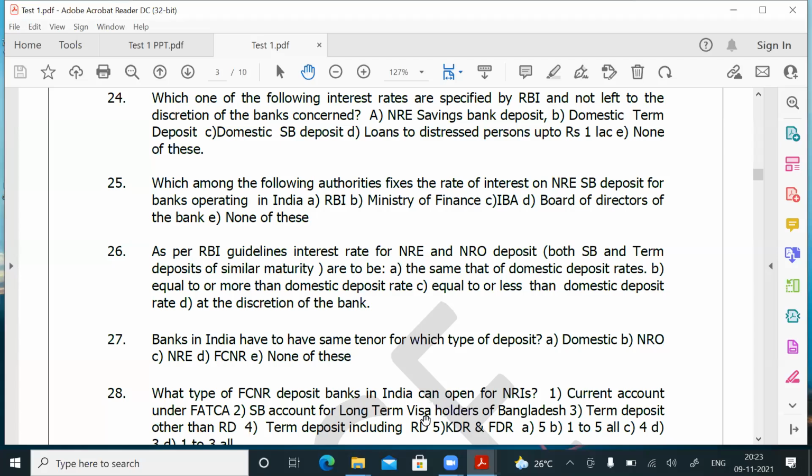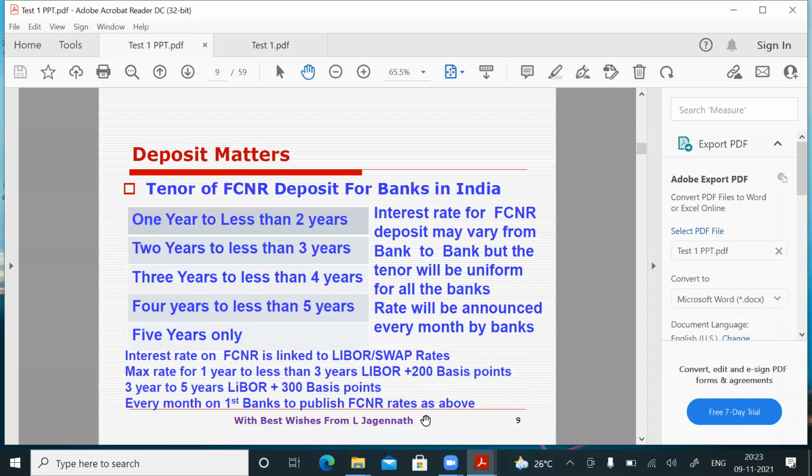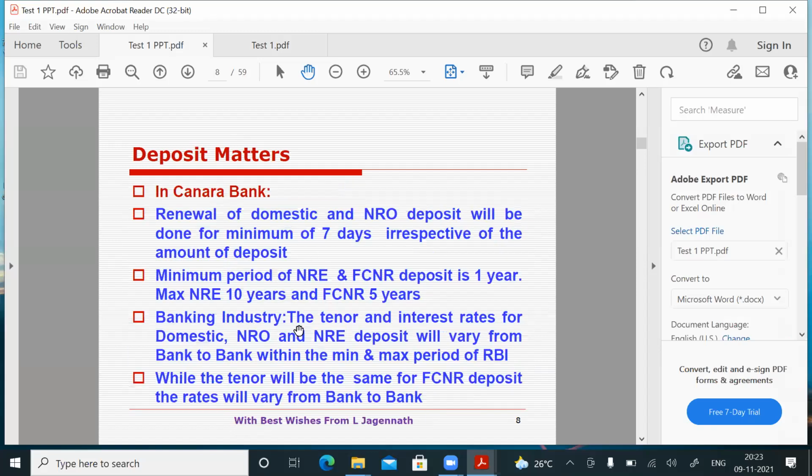See, here. In the banking industry, the tenor and interest rate for domestic, NRO and NRE deposits will vary from bank to bank within the minimum and maximum period. The minimum period for domestic and NRO is 7 days, maximum is 10 years. For NRE, minimum 1 year, maximum 10 years. So within that, the slabs will change from bank to bank.